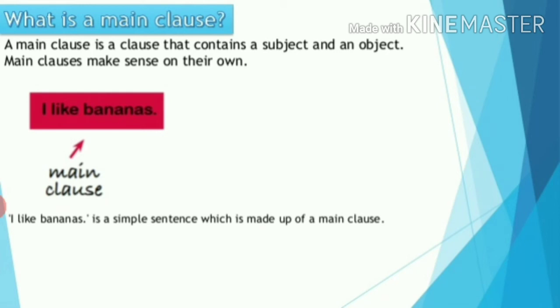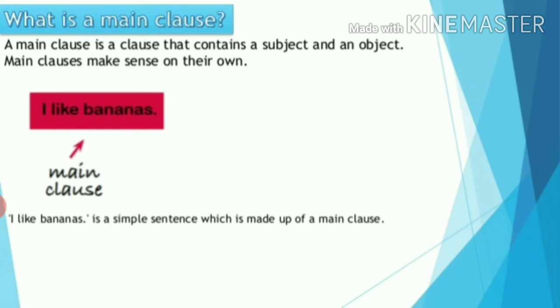It's complete. I like bananas. It's complete. You like bananas. So that main clause means it can stand alone. It doesn't need anyone's help.